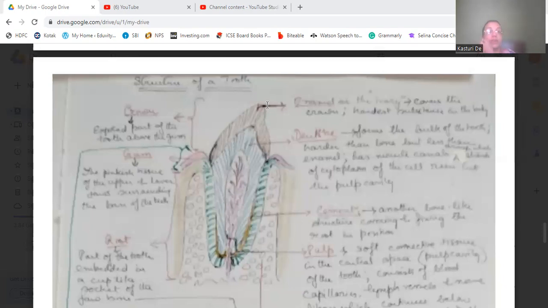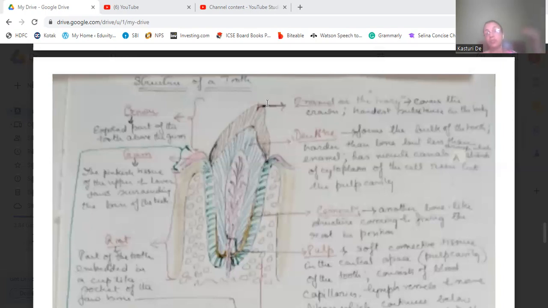It is covering the crown, and it is the hardest substance in the body. The crown is the exposed part of the tooth above the gum.